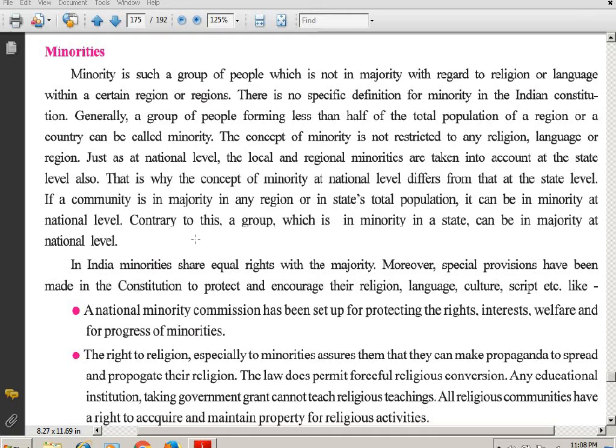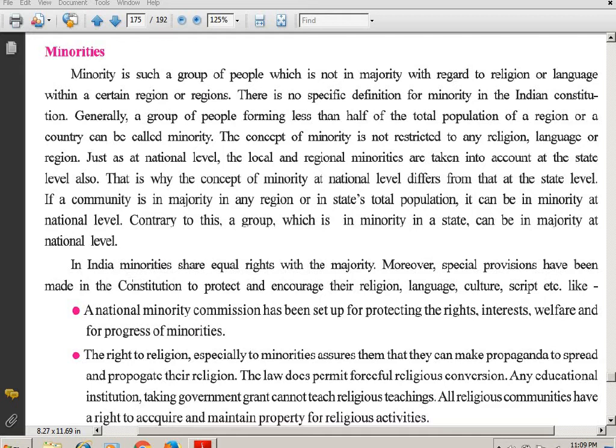Linguistic wise or religion wise, we get to see this in our country. Contrary to this, a group which is in minority in a state can be in majority at the national level. So in a state, just as I gave the example of people speaking Hindi in Tamil Nadu, they can be in minority over there in that state, but in majority at the Indian national level.